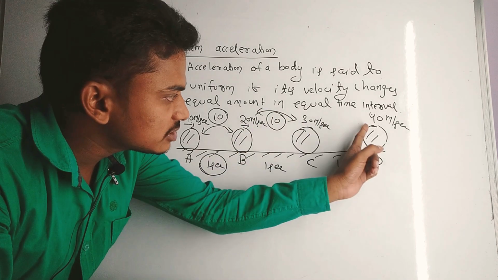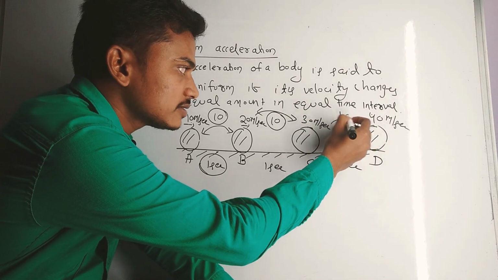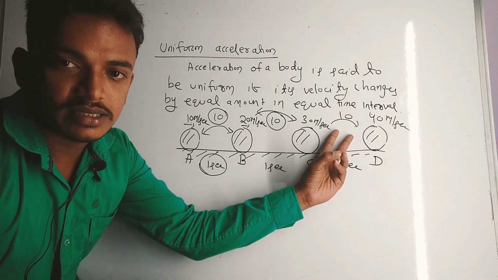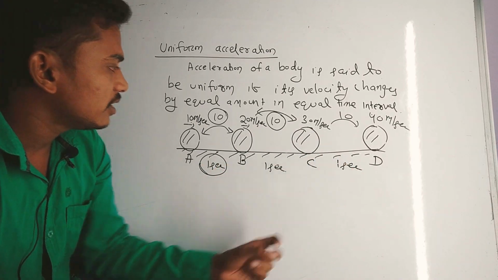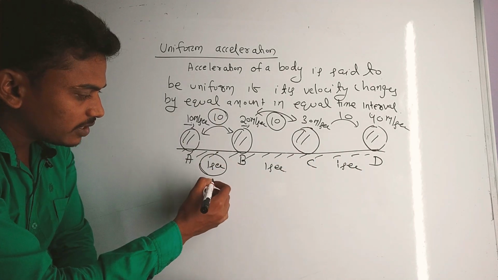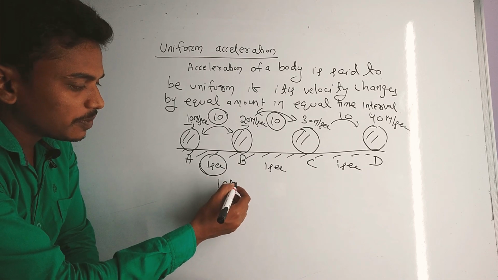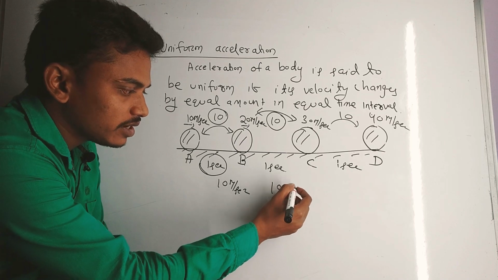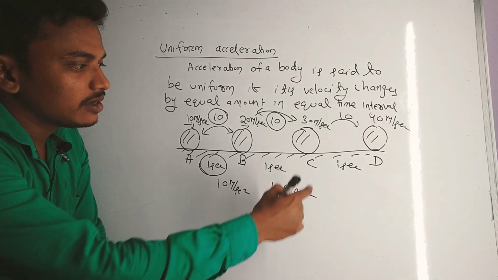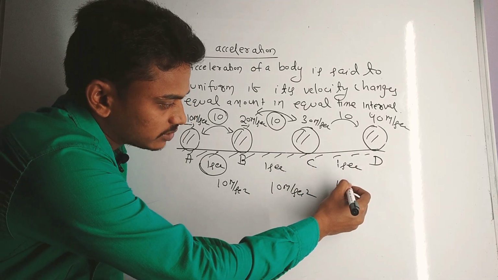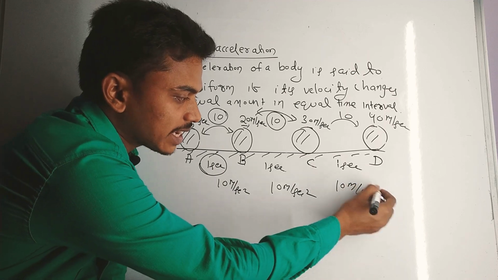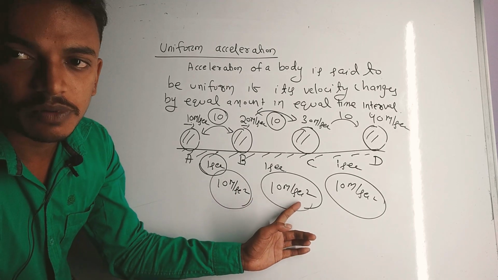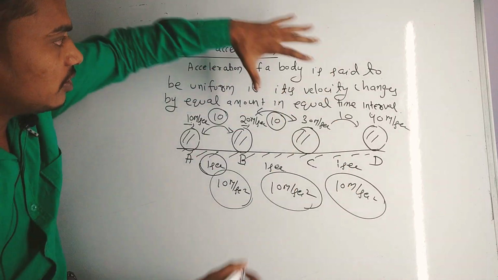Here the change in speed is also 10, meaning you see equal change in velocity in equal time intervals. So from A to B the acceleration is 10 meter per second square, from B to C the acceleration is also 10 meter per second square, from C to D the acceleration is also 10 meter per second square. So the acceleration of the body is said to be uniform, or it is uniform acceleration,